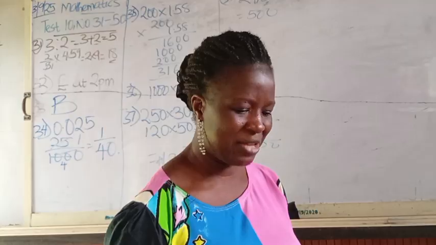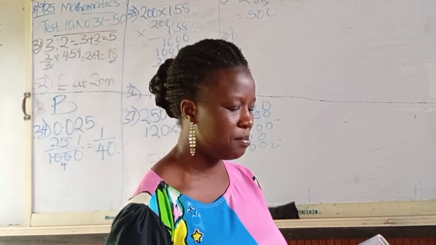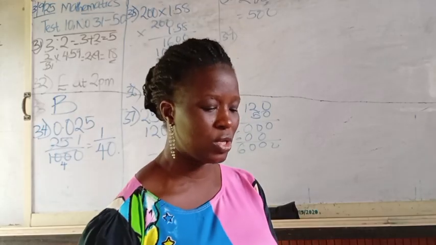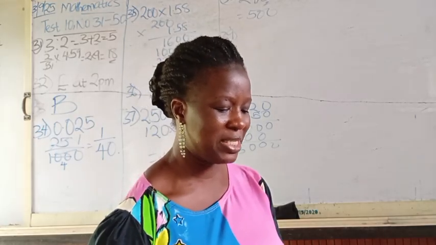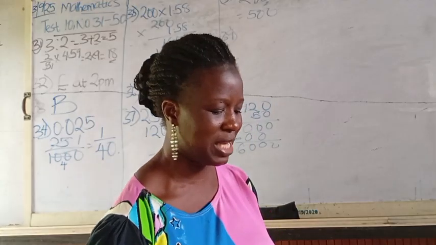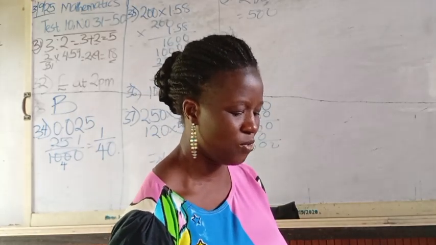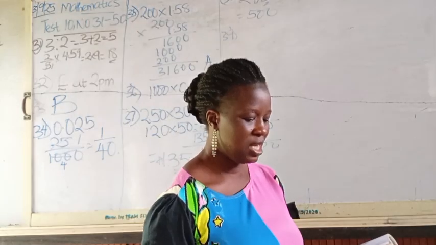Number 39, a train leaves Ibadan for Lagos at 8 o'clock in the morning. The train travels 32 kilometers every hour. The distance between Ibadan and Lagos is 128 kilometers. At what time will it get back to Ibadan if it stays for only 30 minutes in Lagos?